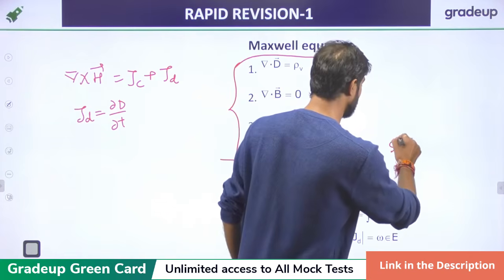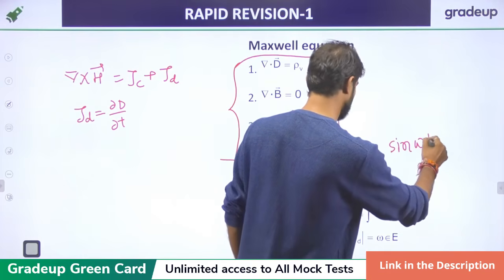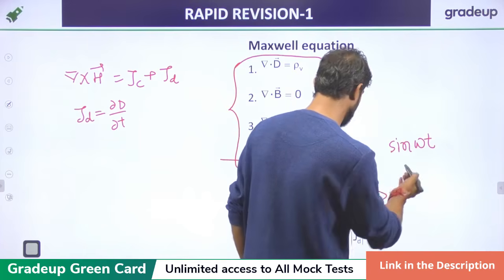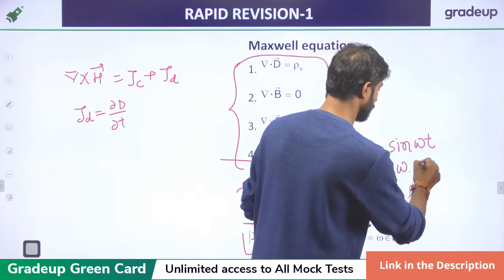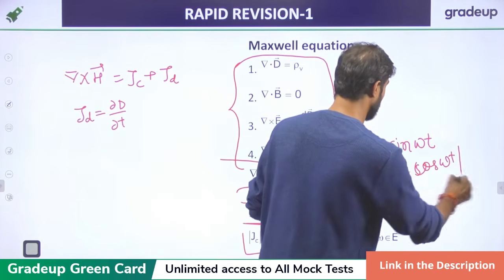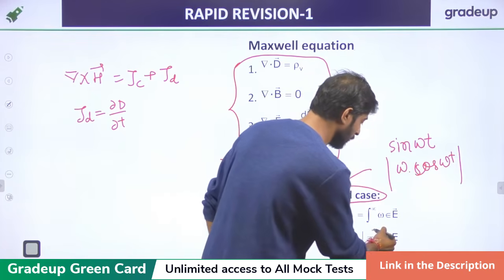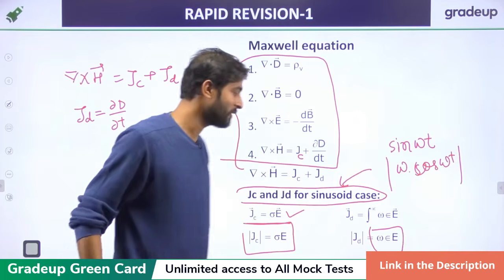Take the example of an oscillatory nature, like sine omega t. If we differentiate it, we get omega into cos omega t, and taking cos omega t as 1, the magnitude becomes omega epsilon into E.